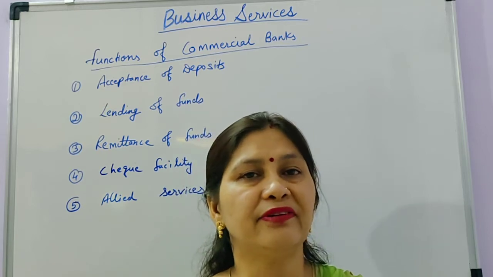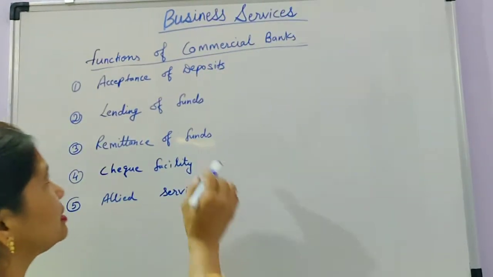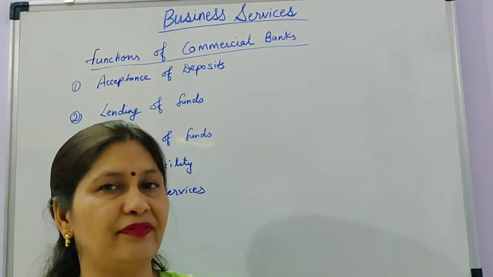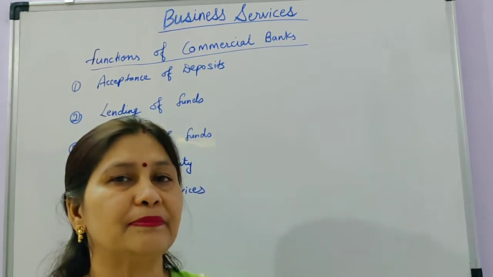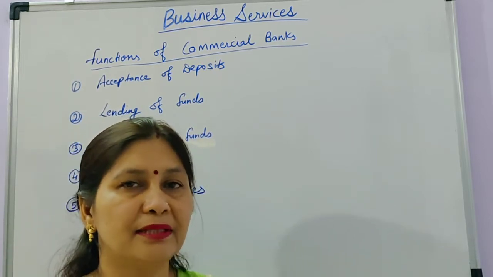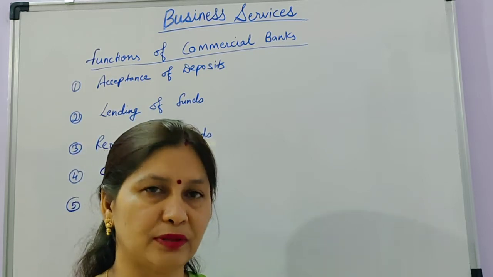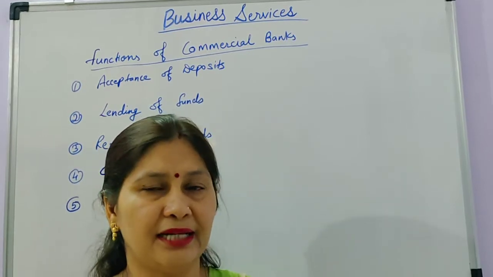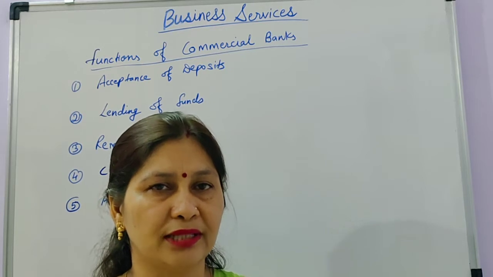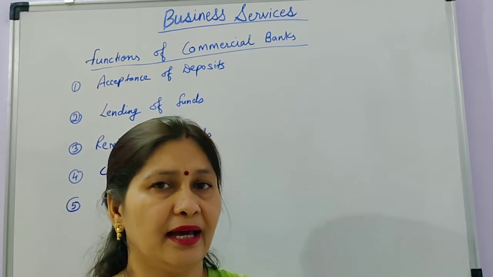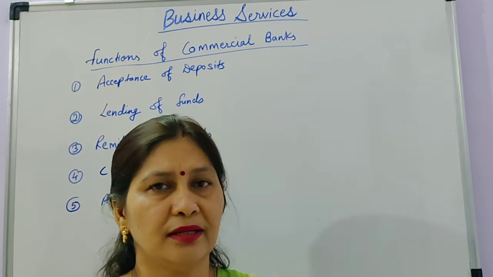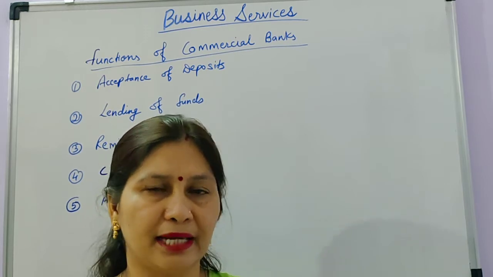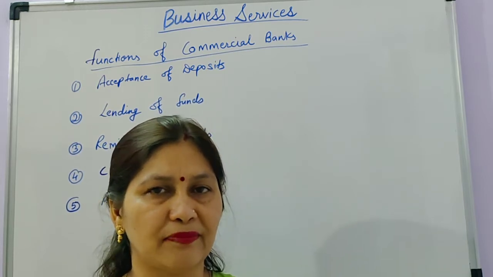Now what are the different functions of commercial banks? Number one is acceptance of deposits. Acceptance of deposits is the primary function of a commercial bank. Commercial banks accept deposits from the public in different ways, through different types of accounts like savings account, recurring deposit account, current account, and other types of accounts. Fixed deposit accounts are also there, where people deposit their money and the banks provide a rate of interest on these accounts. Generally, these fixed deposits are payable only after the expiry of the fixed period.